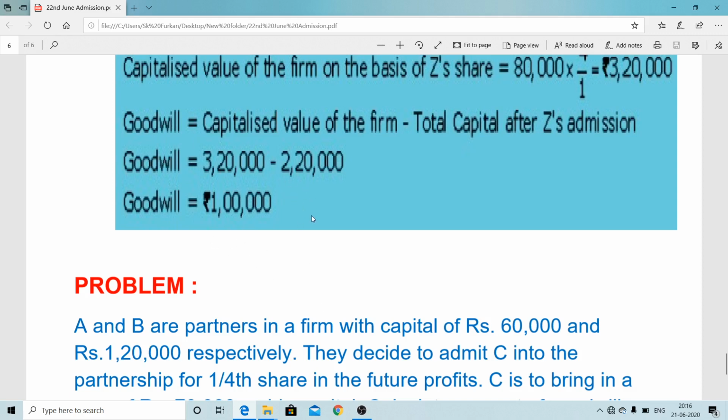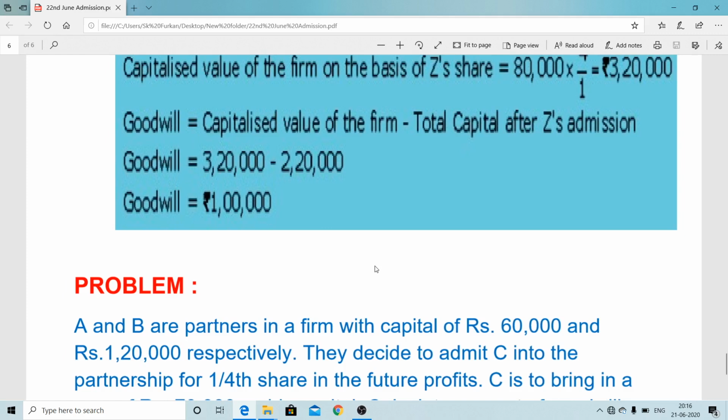Now if Z is able to bring his share of goodwill, then 1 lakh into 1/4, that is 25,000: bank account debit to premium for goodwill, and premium for goodwill to old partners' capital. If he is not able to bring it, then with the memorandum method it will be Z's current account or capital account. If the capital is fixed, then current account; if it is fluctuating, then we can make it the capital account. So Z's current account or capital account debit to old partners, that is A's capital and B's capital, and we can distribute in the sacrificing ratio.